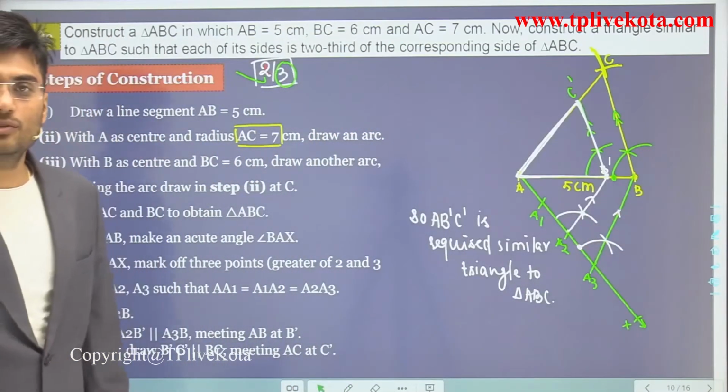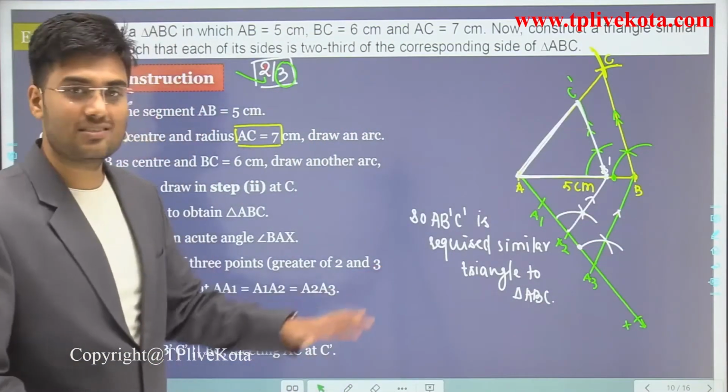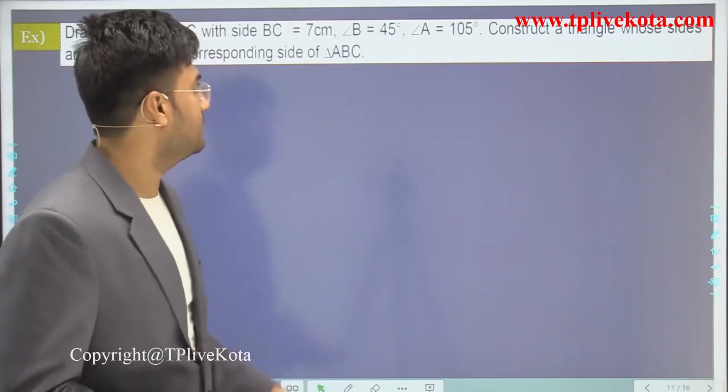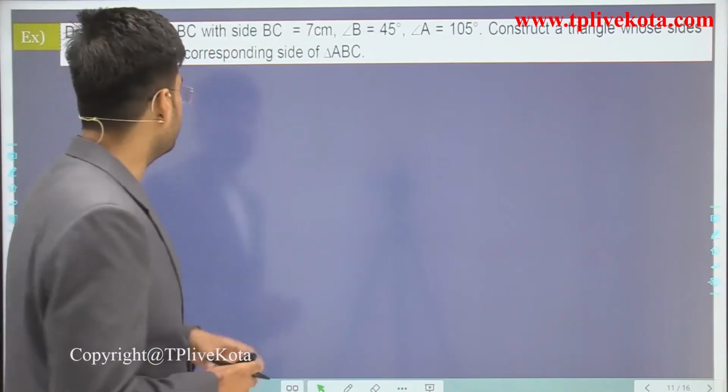Clear? So students, I hope you understand this construction. So now after this construction, let's move to the next construction. This is our next construction.